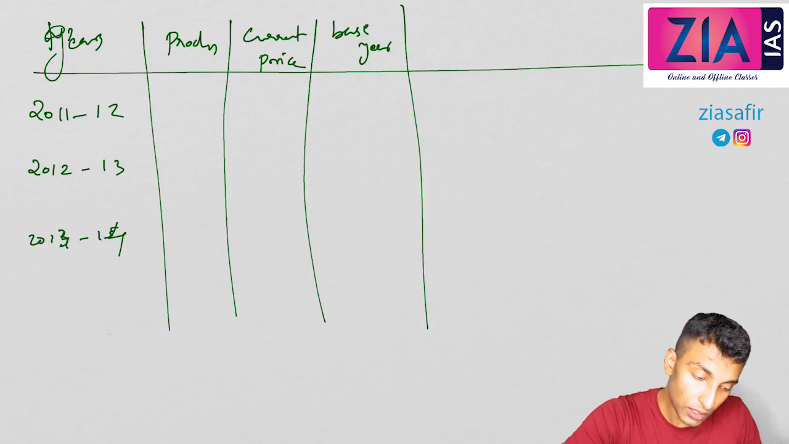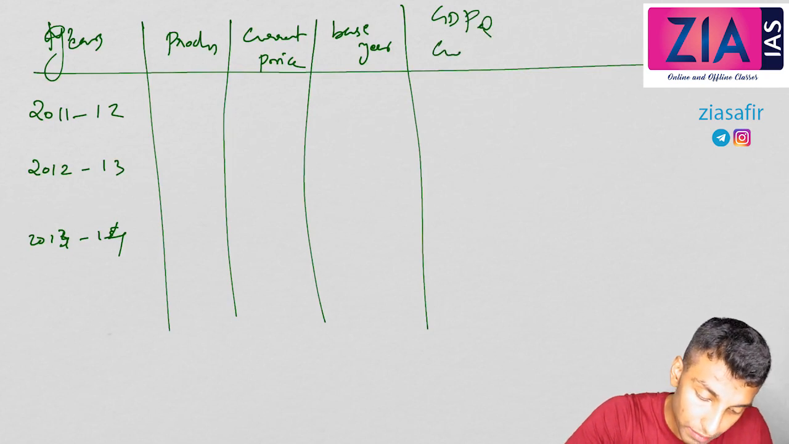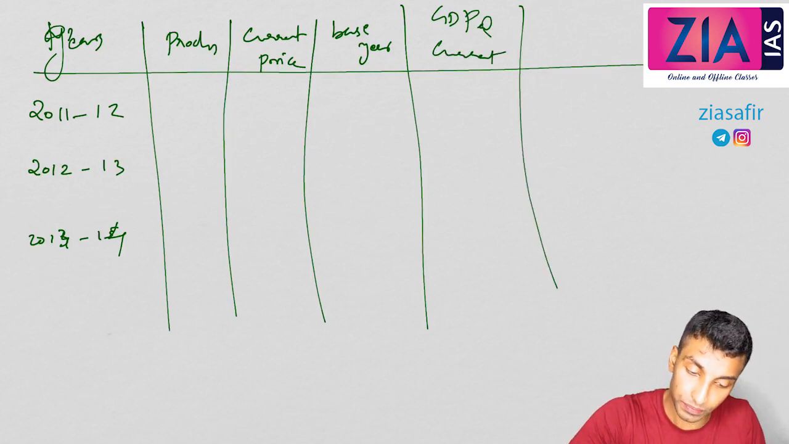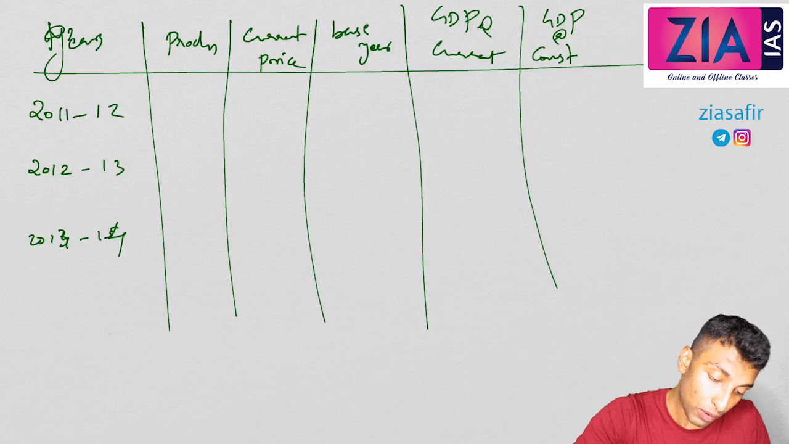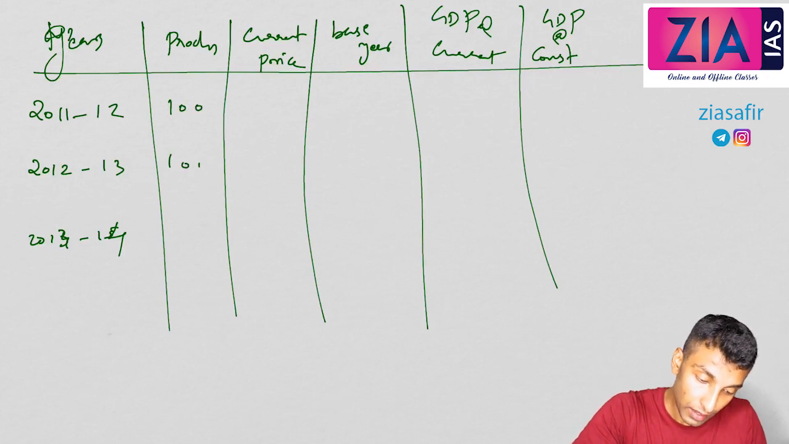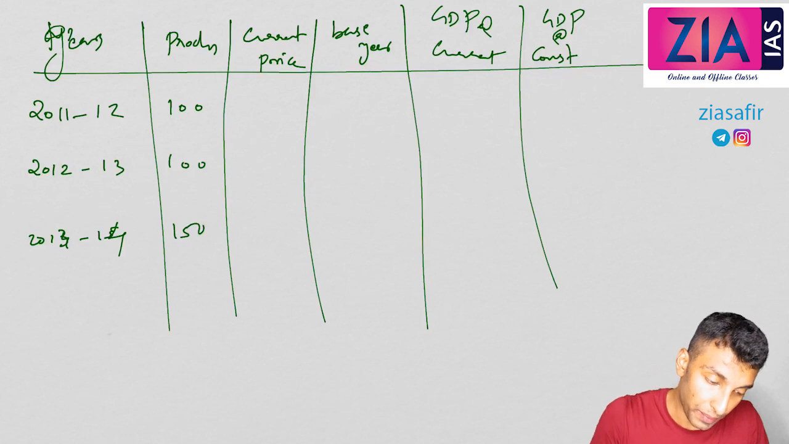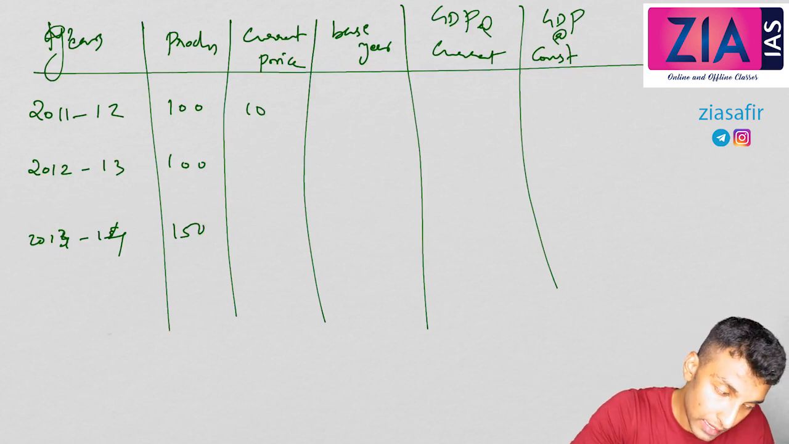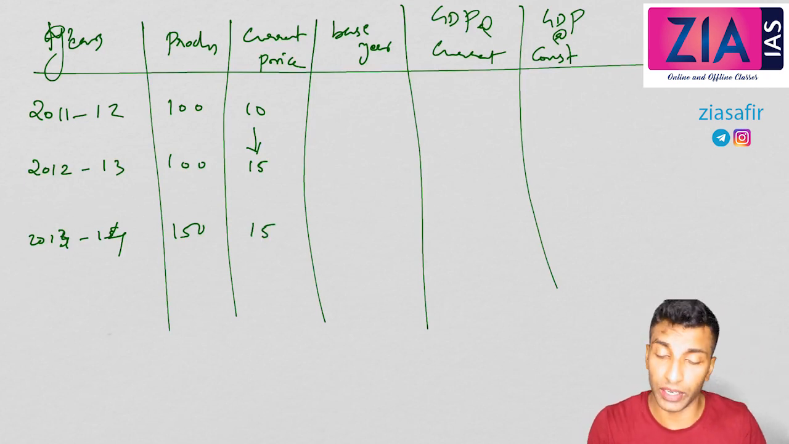Okay, so base year, then GDP at current, GDP at constant. So let's do some calculation here. Let's say production is 100, not increased, just like before. Now next year it is increased to 150. Now current price here is let's say 10. Next year there is an increase, let's say 15, and next year there is no increase, let's say 15. All these are hypothetical values.